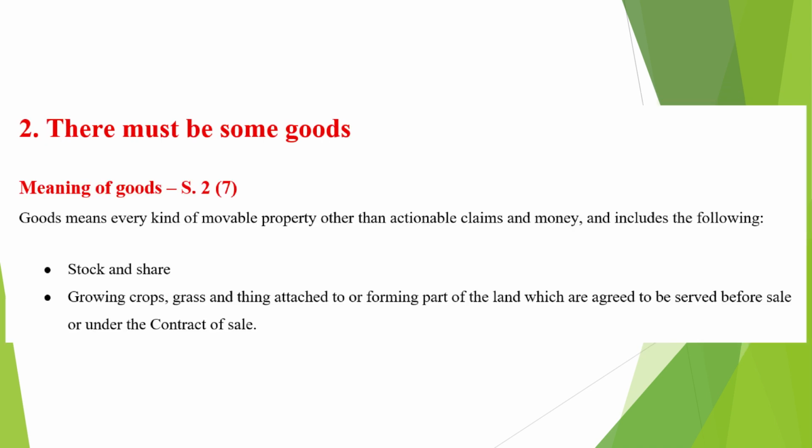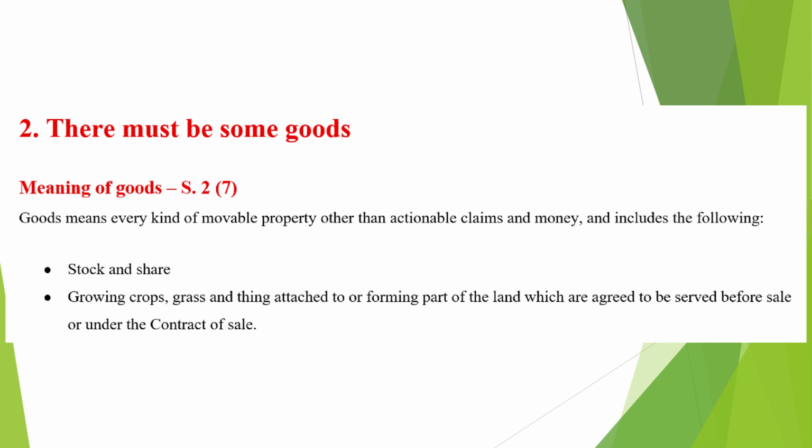Let us now move to the second essential element of a contract of sale. There must be some goods. According to Section 2, Clause 7 of the Sale of Goods Act, 1930, goods means every kind of movable property, except actionable claims and money. This definition is quite wide and includes several types of movable property.